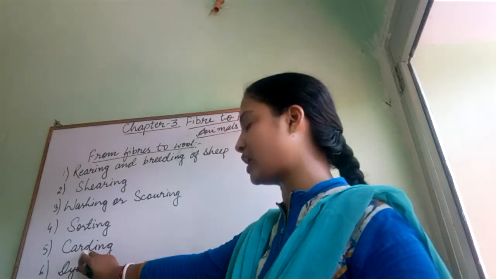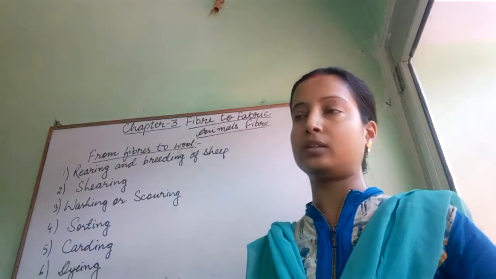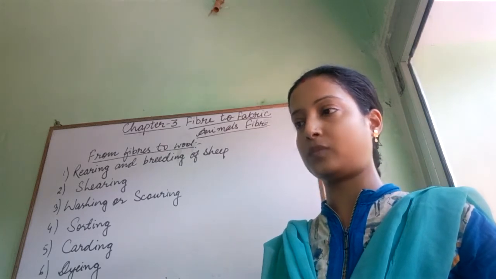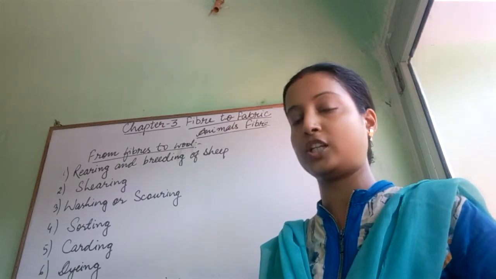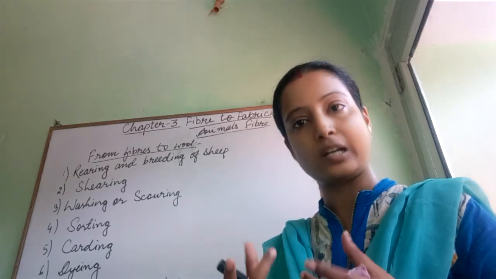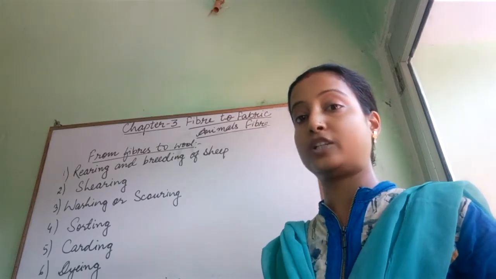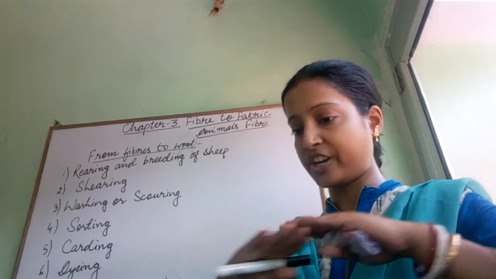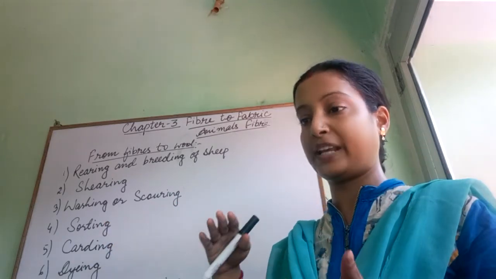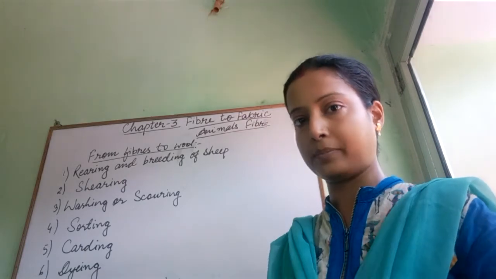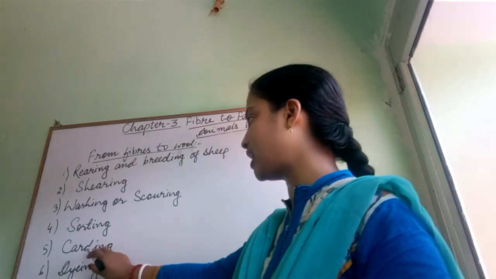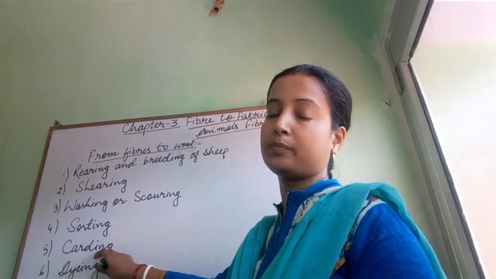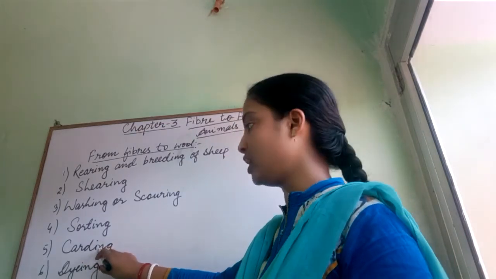Okay, now comes carding. In carding, what happens? The wool fiber is straightened. Actually, the wool of the sheep is curly, but it should be straight, so it is straightened by pressing with a roller on it. So this process is called carding, the straightening of wool fiber by pressing with a roller.